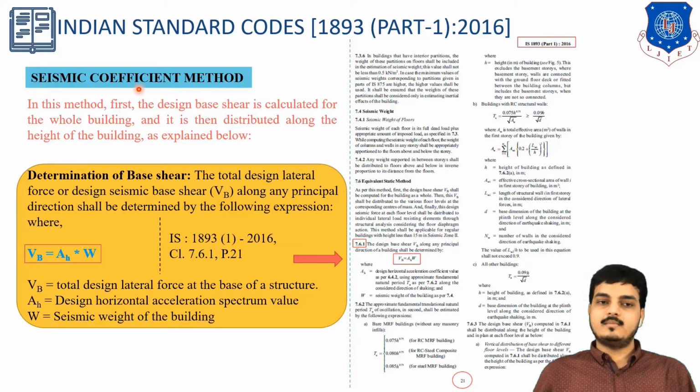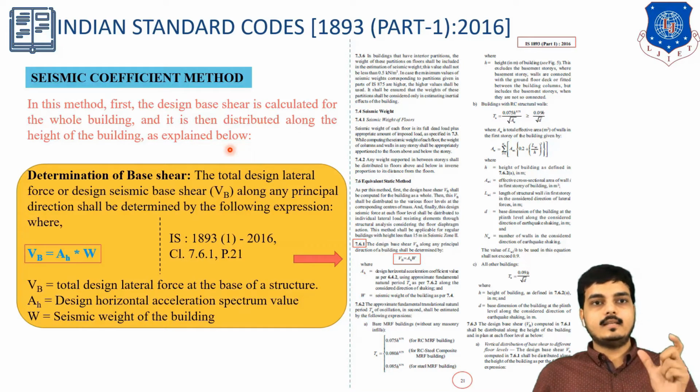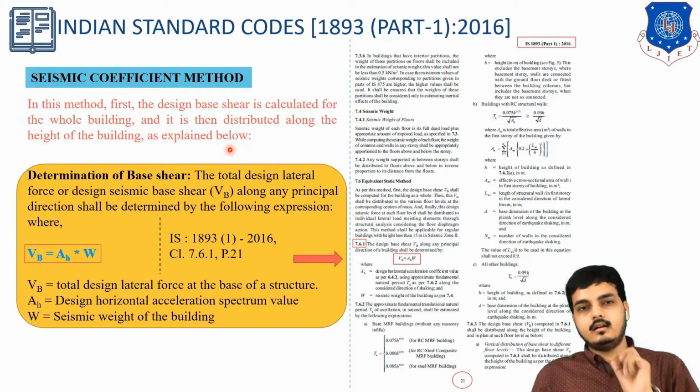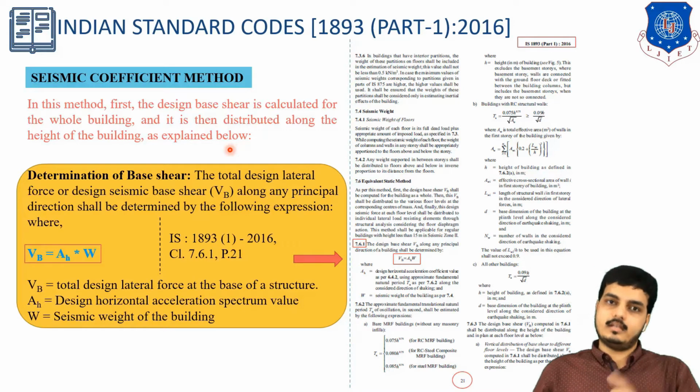So we are learning the seismic coefficient method. In this method, first the design base shear is calculated for the whole building and it is distributed along the height of the building as explained below. Step by step we will have a look at the major factors we need to consider. We will basically be finding the base shear, what it is, which will be explained in the end and also in the examples.